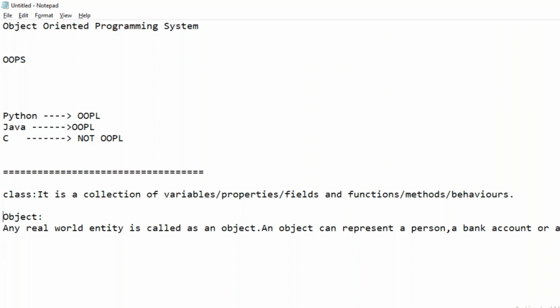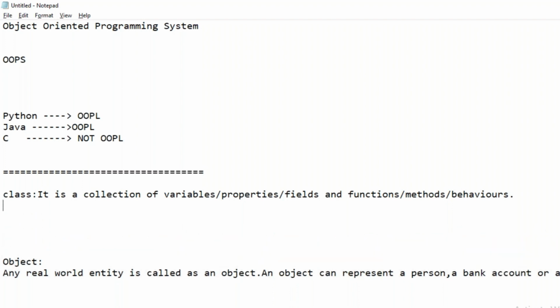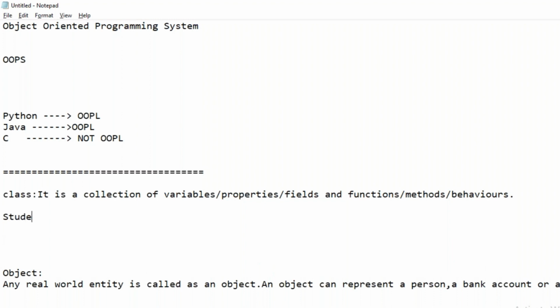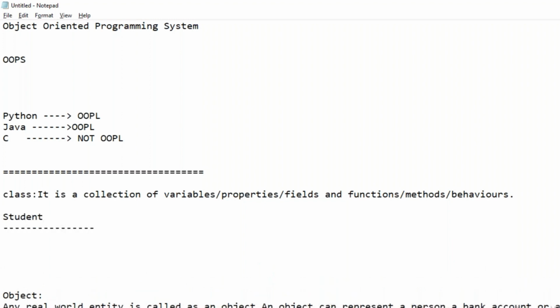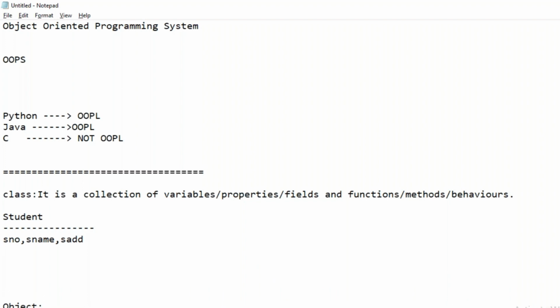See, let us say student is a class. In that, the variables and functions: student number will be there, student name will be there, student address will be there. These are the variables. And methods are what the student will do: he will pay the fee, he will join.